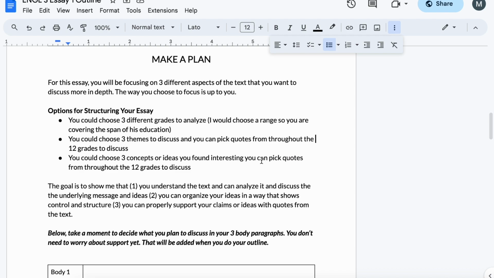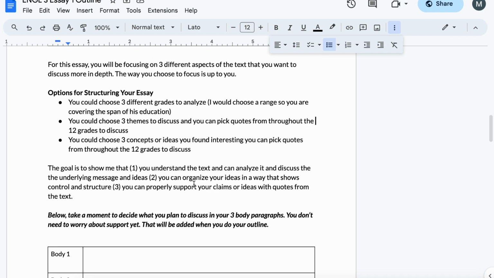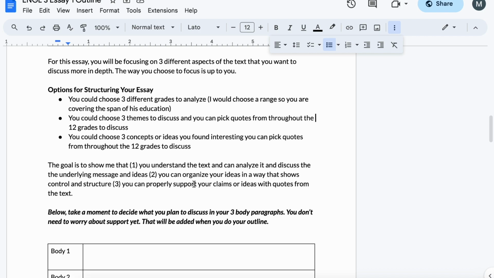It's just a way for you to get a broader view on what your plan is going to be for this essay. So there are different options for how you want to structure this essay. So it is 5 paragraphs. There's going to be 3 body paragraphs. So it's up to you how you want to utilize those body paragraphs.